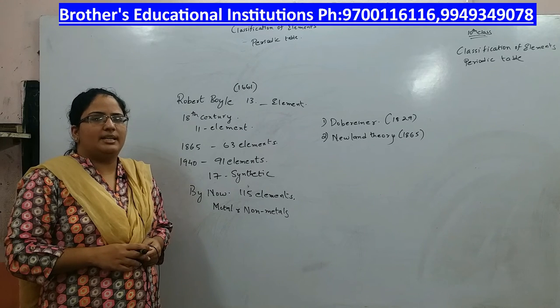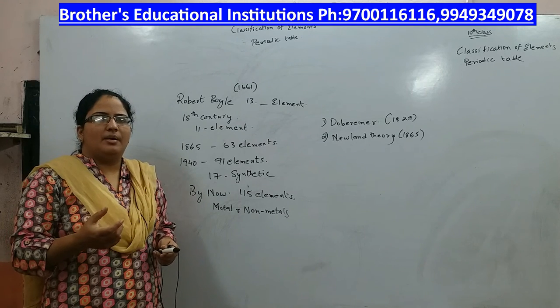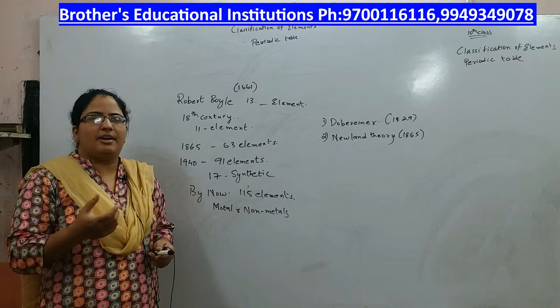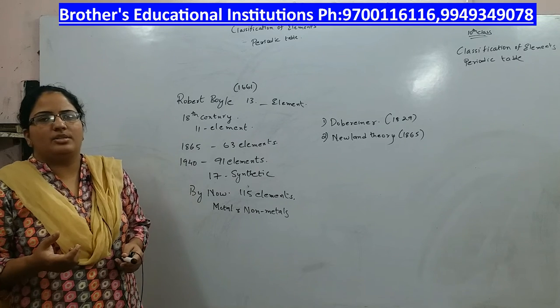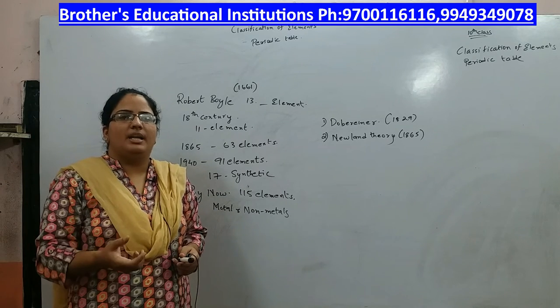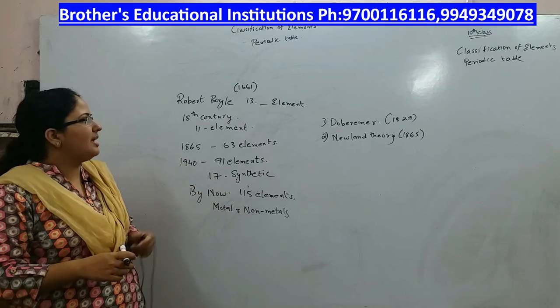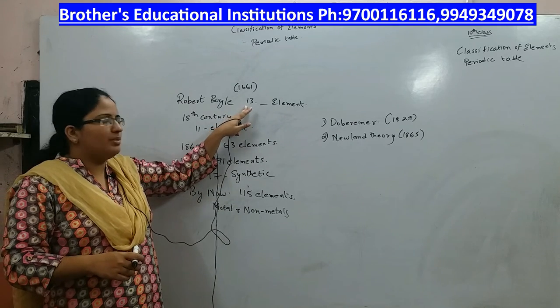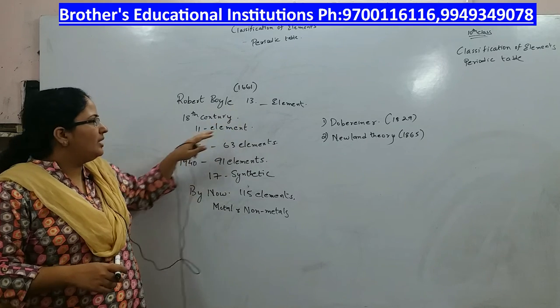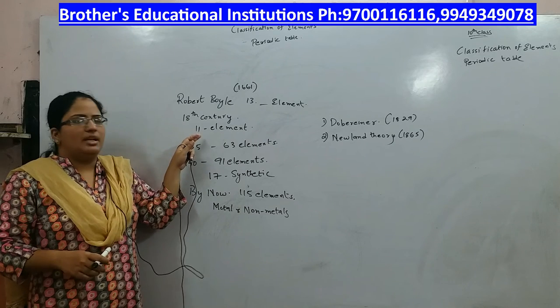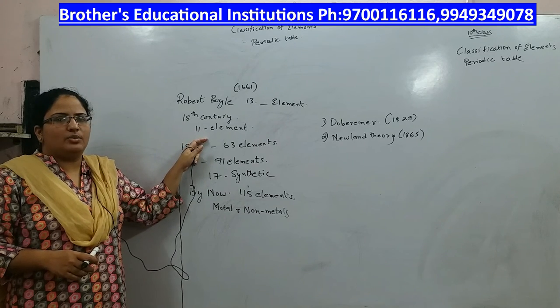Robert Boyle stated that an element is a material which cannot be broken down further either by physical process or by chemical process. During his time, only 13 elements were known, and during the 18th century 11 more elements were added to the list.